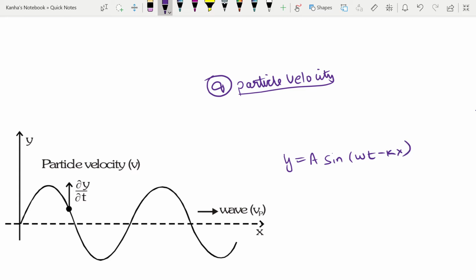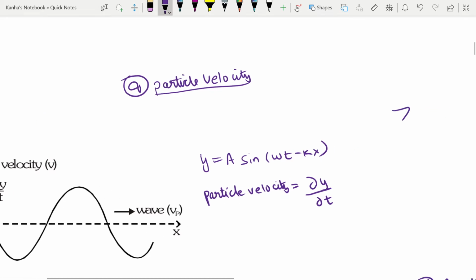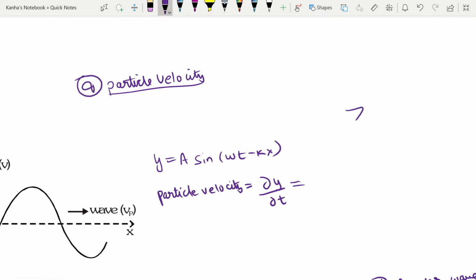Then your particle velocity, let me call it vp, is nothing but dy by dt, where y was your y-axis or the amplitude of oscillations. This will thus be given by A omega cos(omega t minus kx).